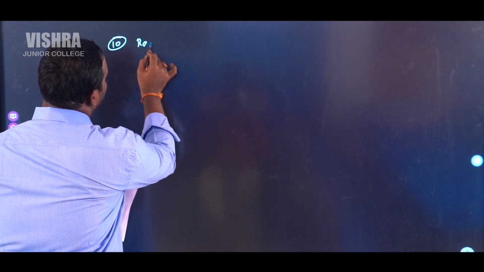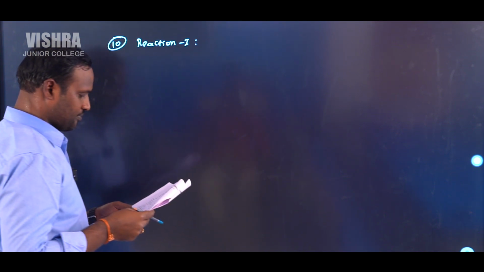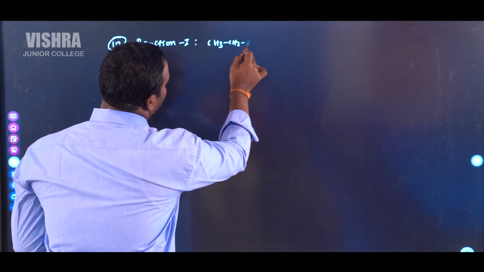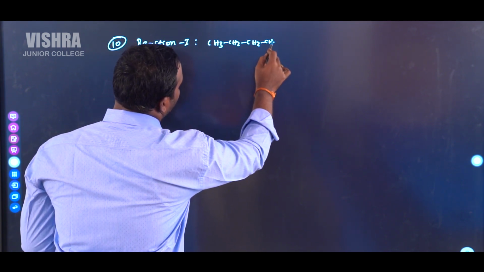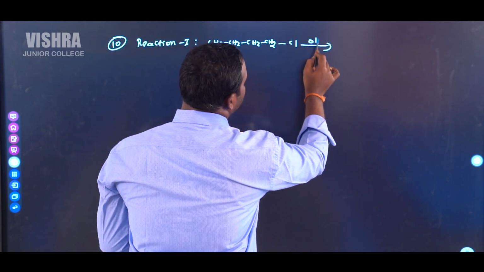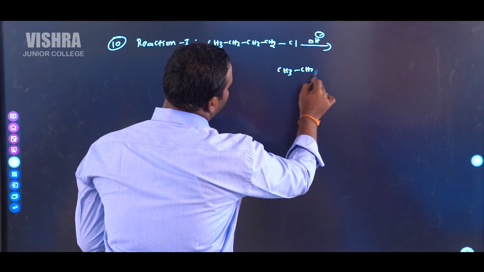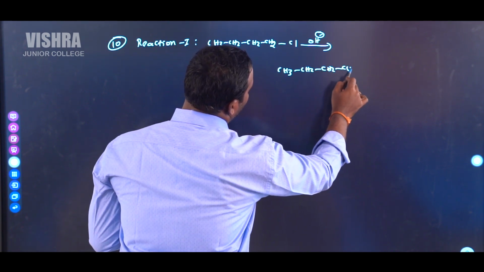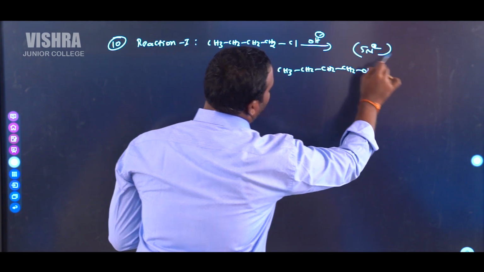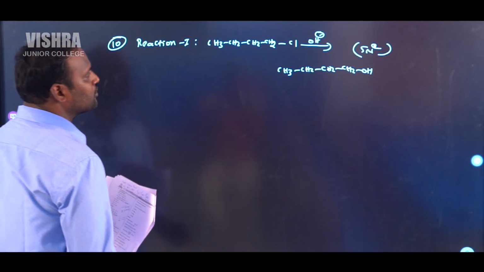Reaction 1: n-butyl chloride, CH3CH2CH2CH2Cl, in the presence of OH minus gives CH3CH2CH2CH2OH. This is an example of an SN2 reaction, a nucleophilic substitution reaction.